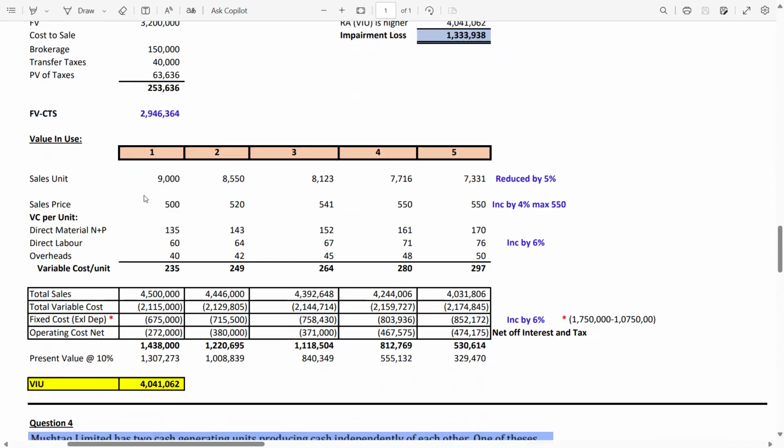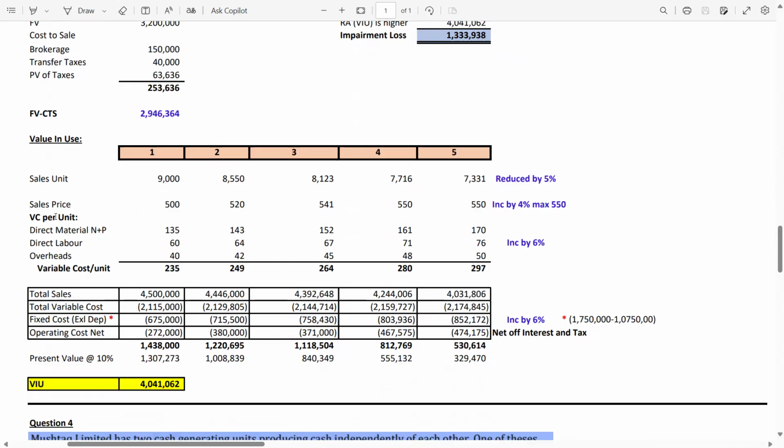Now sales price increased by 4%, but maximum 550. So 500 in 2013. In 2014 increased by 4%, so 500 multiplied by 1.04, which gives you 520. In year 3, 520 multiplied by 1.04, you will get 541. And in year 4, 541 multiplied by 1.04, you will get 550. And in year 5, again the increase exceeds 550, so we have to restrict it at 550. That's why in years 4 and 5 I have written 550.